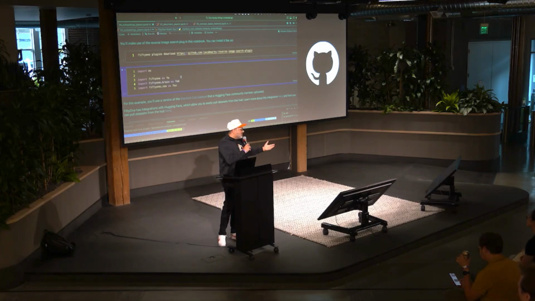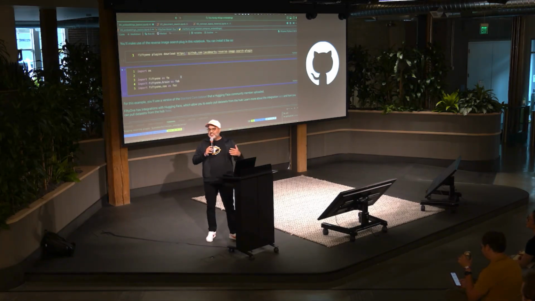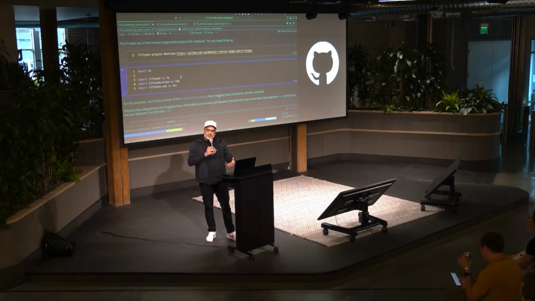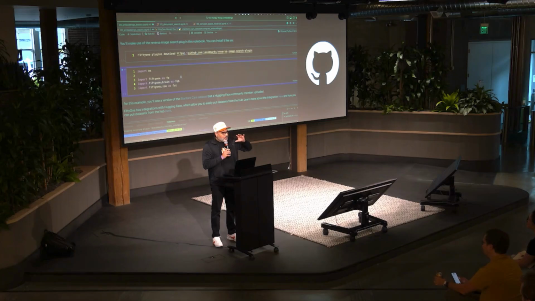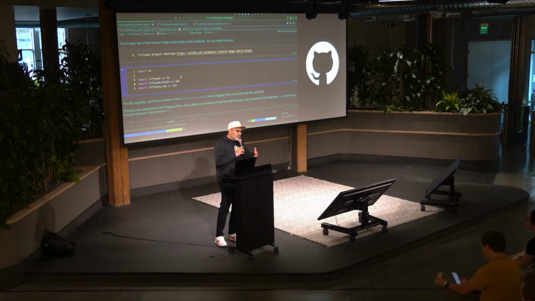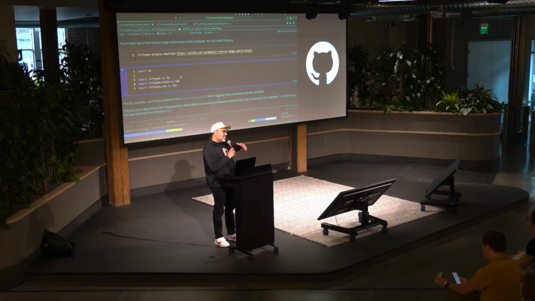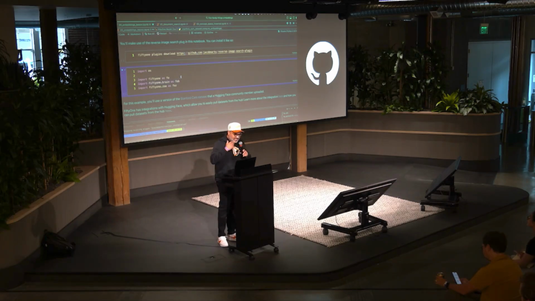Are all embeddings equal? No, right? Different embedding models, different modalities will give you different embeddings. So that's what I hope to communicate in this talk, to show you different types of embeddings, but also different things that we could do with them beyond just text search for RAG. So let's go ahead and get on with it.